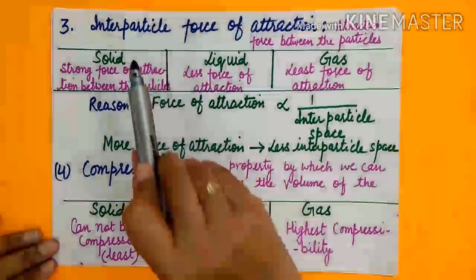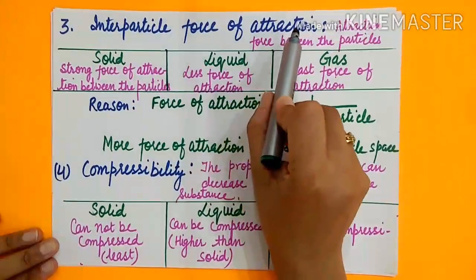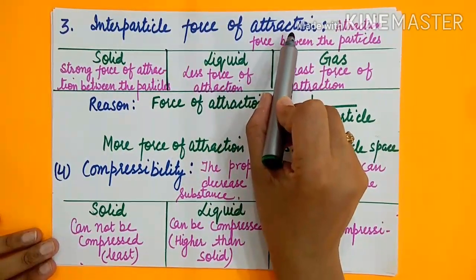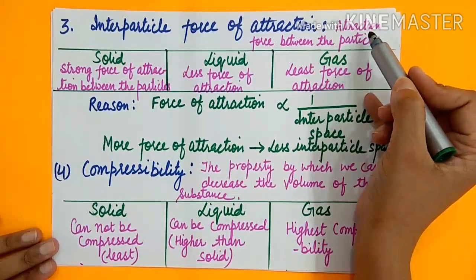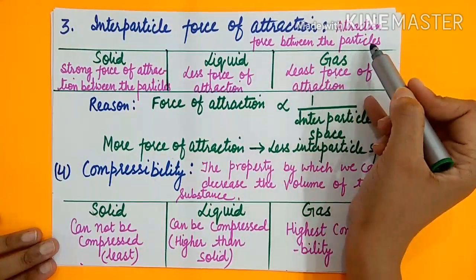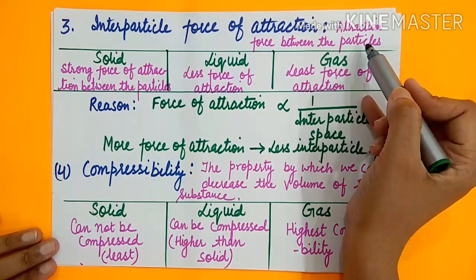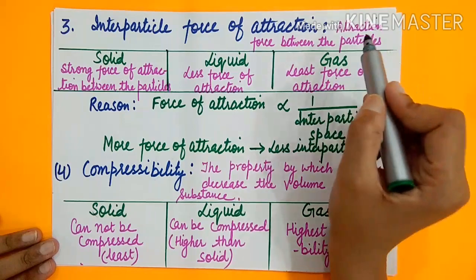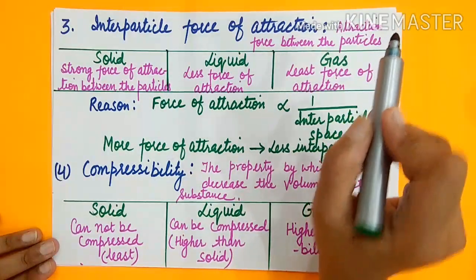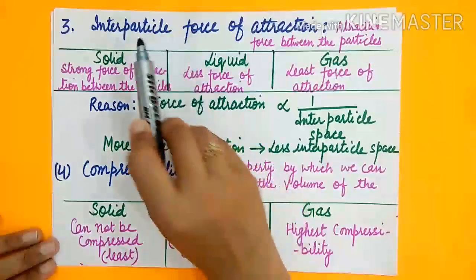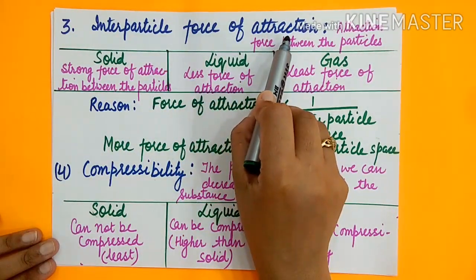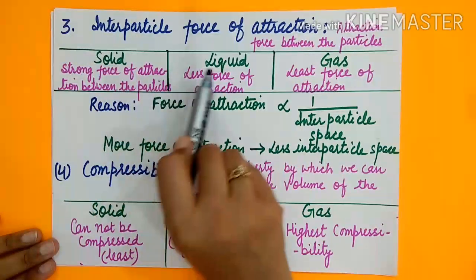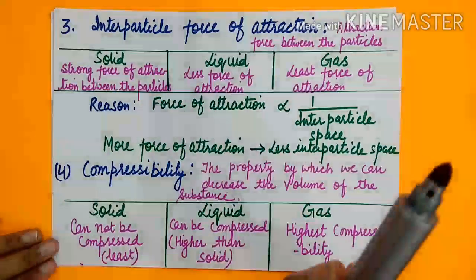Now the fourth property, interparticle force of attraction. Now we should know about the interparticle force of attraction. Again, it is the attraction force between the particles. As you all are aware, states of matter have tiny particles, so there are forces of attraction between the particles. That attraction force is known as interparticle force of attraction. So we can differentiate between solid, liquid and gas on the basis of this force of attraction.